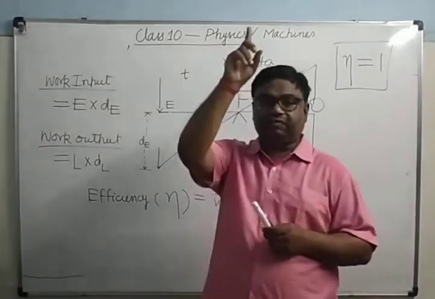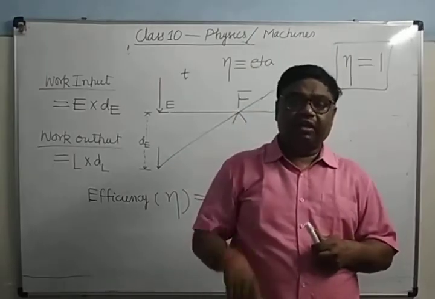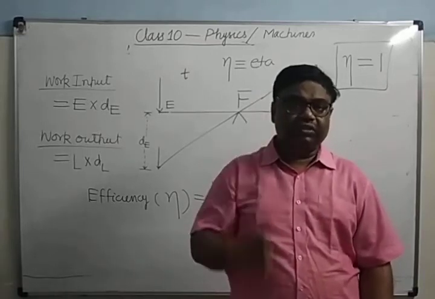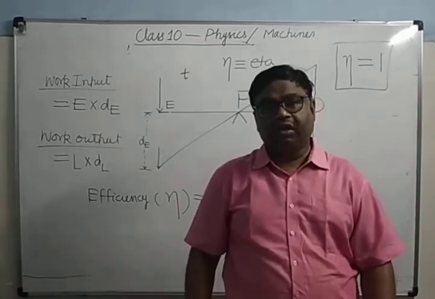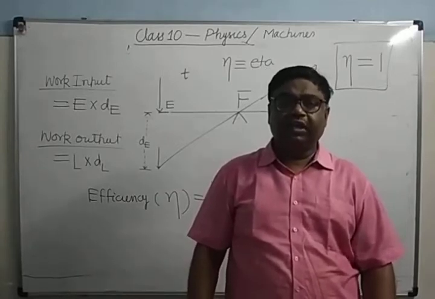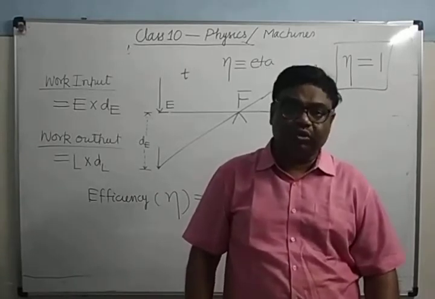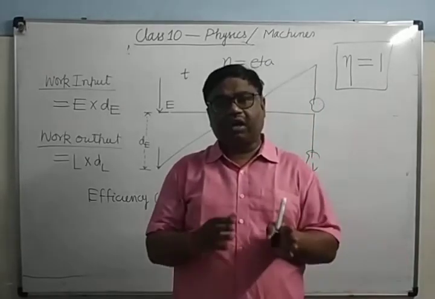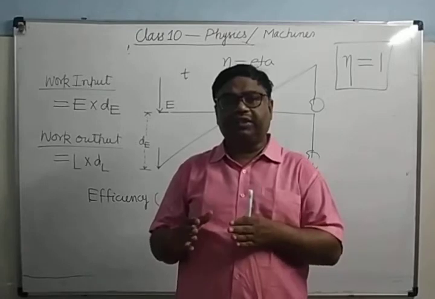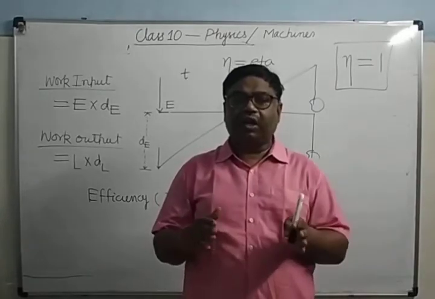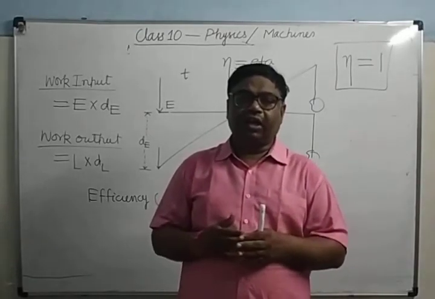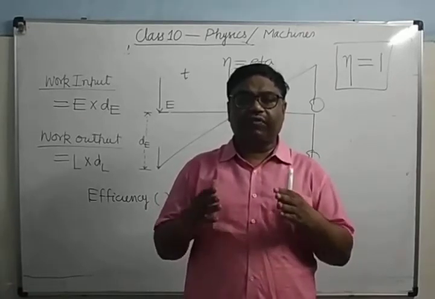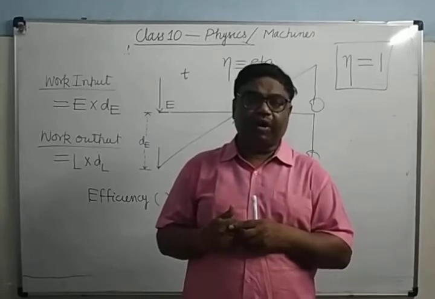For example, this fan, here 100 joule electrical energy is supplied, but the fan is performing only 60 joule mechanical work. The remaining 40 joule is wasted in heating of the wires due to its resistance. Is it clear? So always some part of energy supplied is wasted. Some part of work done on the machine is wasted. And why? Because of the weight of the parts of the machine, and because of the friction between the movable parts.